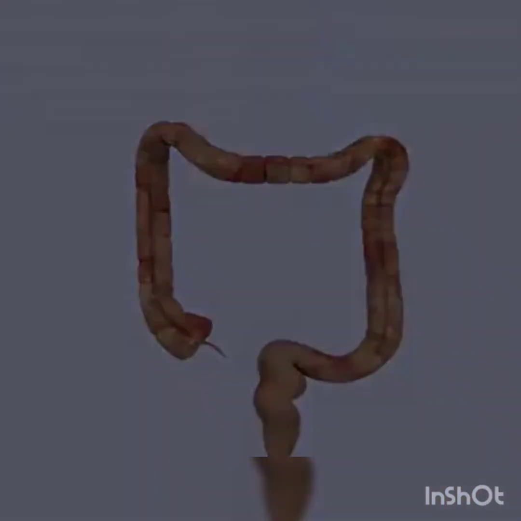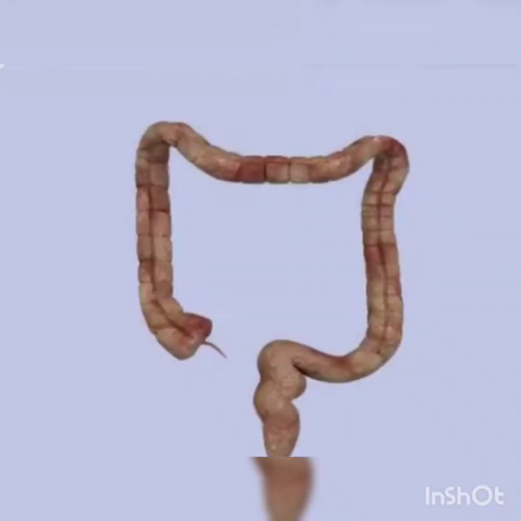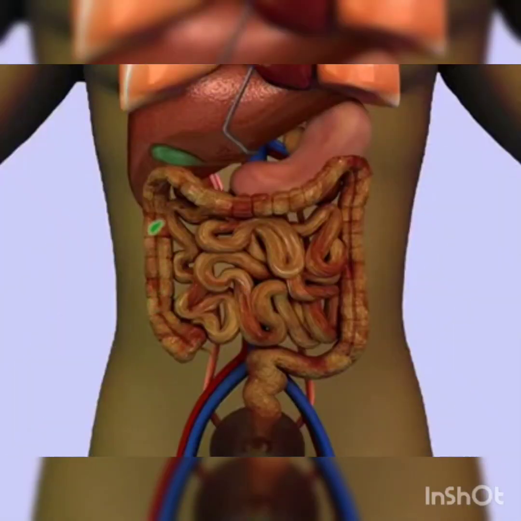Then the waste is sent to the large intestine. The picture shows the image of the large intestine. The walls of the large intestine absorb the water, and the rest of the undigested food is thrown out of the body through the anus.